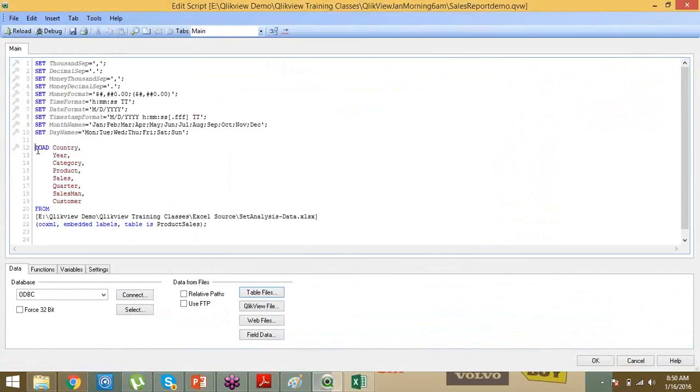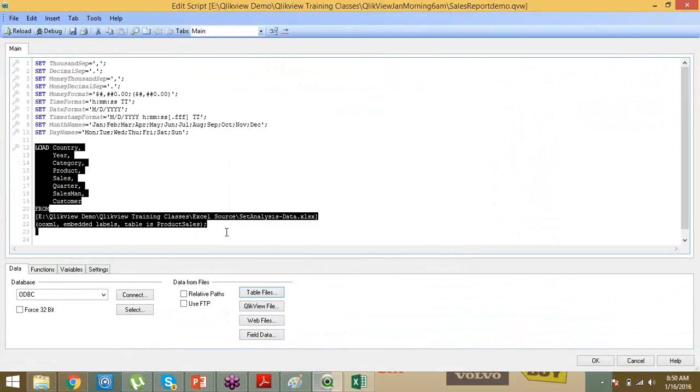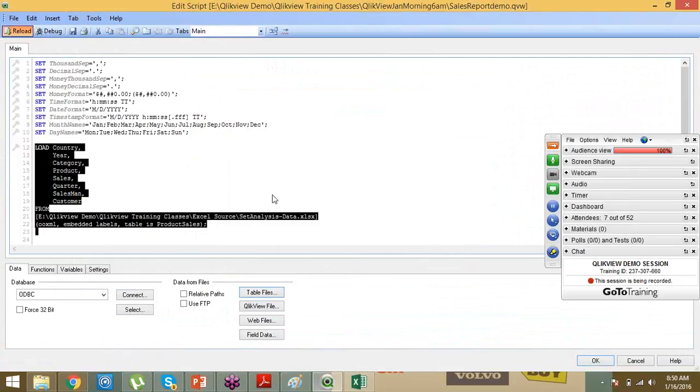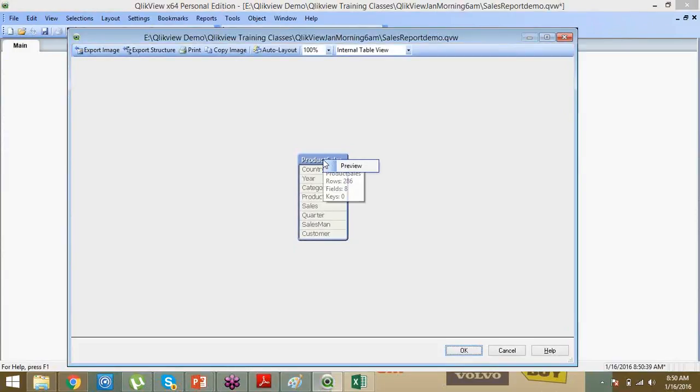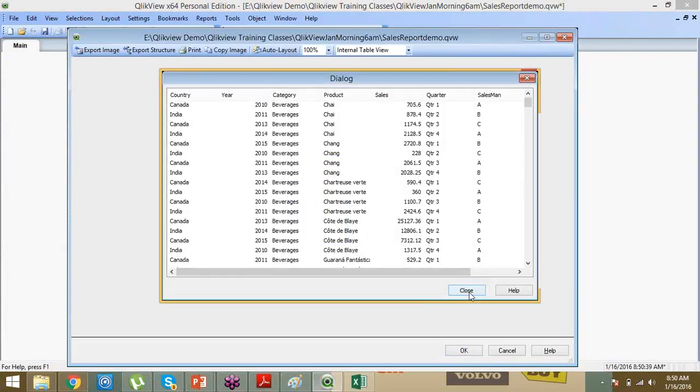See, you have not written any query. It's automatically written for you. So simply click on the reload button, and the data will load into QlikView. Press Control T for the table data model view to preview the data. This is the data available, and it has loaded into QlikView. The first step of loading the data is done.